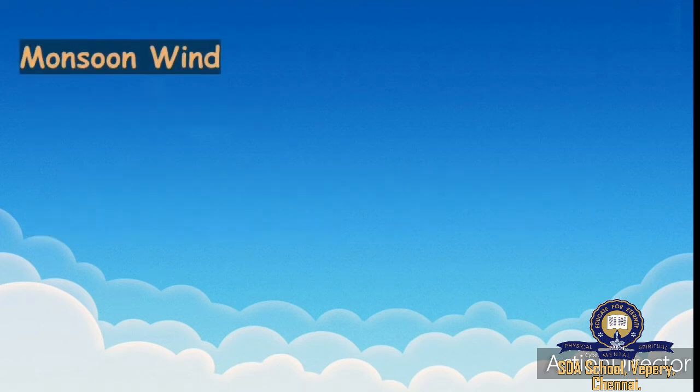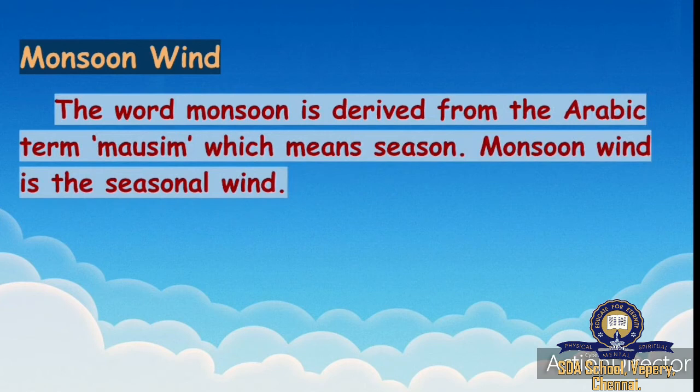Next comes monsoon winds. What are monsoon winds? The word monsoon is derived from the Arabic word mawsim, which means season.